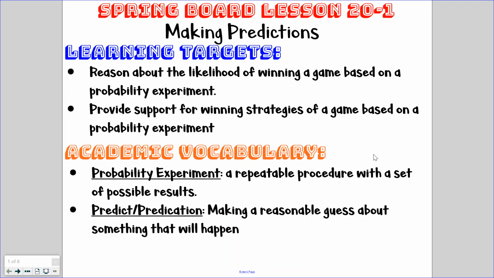When I think of experiment, I think about something in science class, pouring liquids together to create a chemical reaction, but that's not what we're talking about here. We're talking about an experiment where we would flip a coin, spin a spinner, roll a dice, draw something out of a bag. Those are considered probability experiments. So we're looking at the chances of something happening. We also have the word predict or prediction, which is making a reasonable guess about something that will happen.